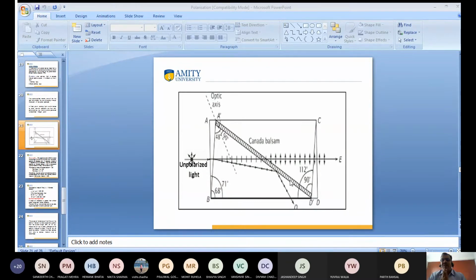So what is Nicol prism? Nicol prism is a combination of two prisms. It is cemented by Canada balsam. And what is the purpose? The purpose is that the ordinary light is reflected back and the extraordinary light is transmitted. How can ordinary light be reflected back? When it follows the rule of total internal reflection. What is total internal reflection? When it is incident at the critical angle or greater than the critical angle, the ordinary light is reflected. So I want to proceed further.